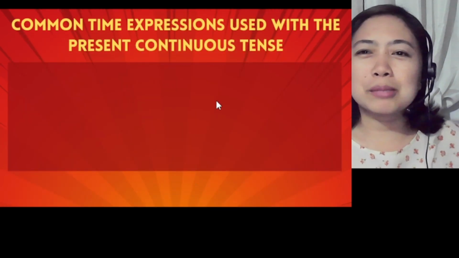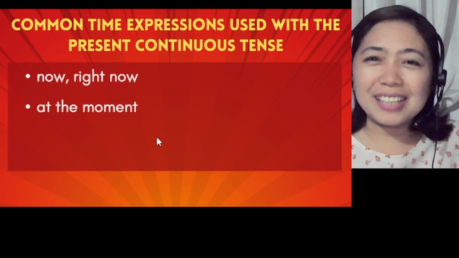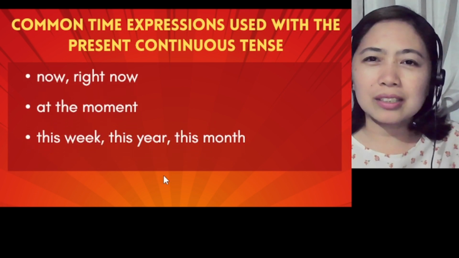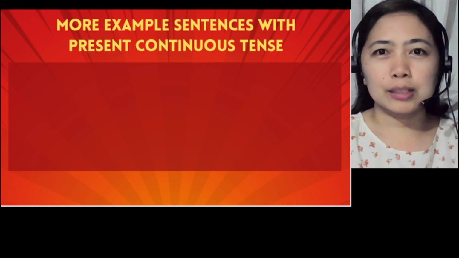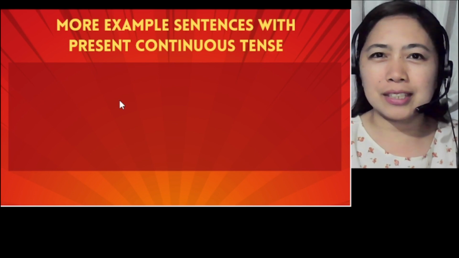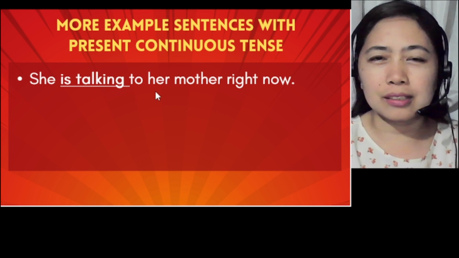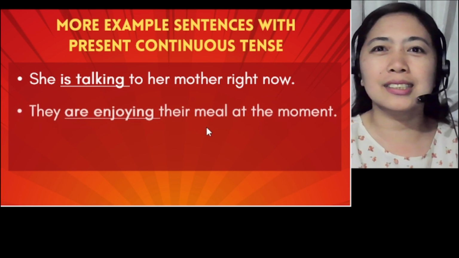Okay, we have here common time expressions when we can use the present continuous tense. Okay, right now, at the moment, this week, this year, this month. Okay, so for more examples of our present continuous sentences, let's have it here. She is talking to her mother right now. So is talking. So right now, at the moment. So it does not end yet.